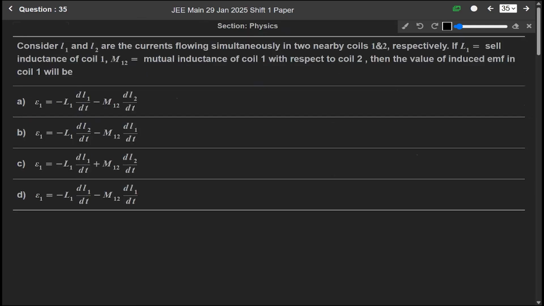Now question 35. Consider I1 and I2 are currents flowing simultaneously in two nearby coils 1 and 2 respectively. Let us say there are two coils, and in these two coils, I1 current is flowing in this and I2 current is flowing in this coil.